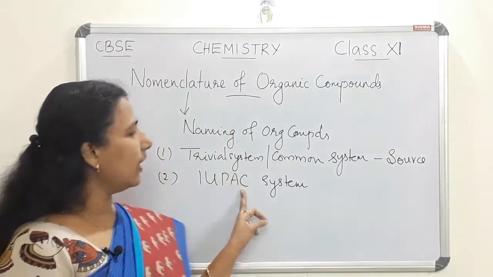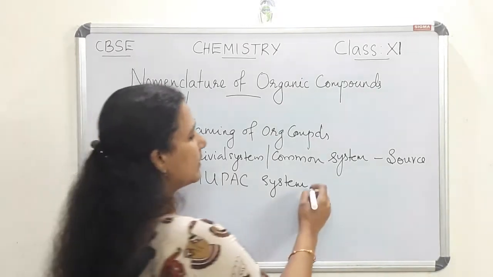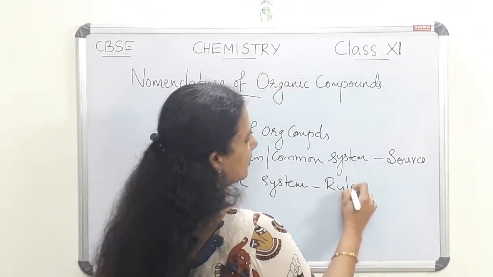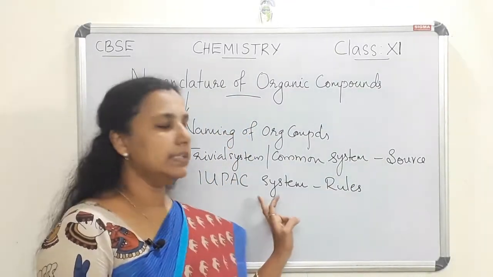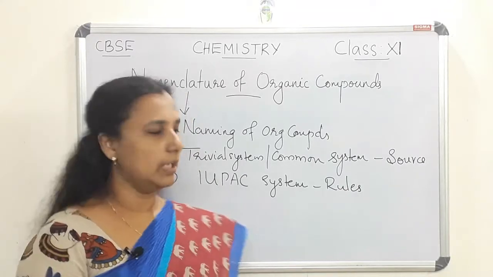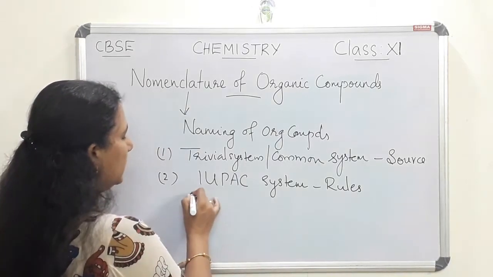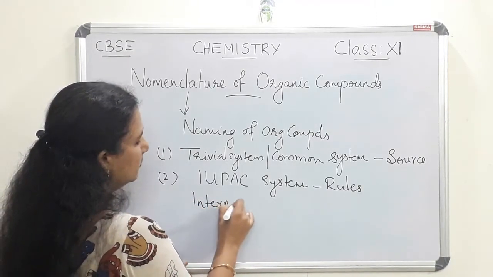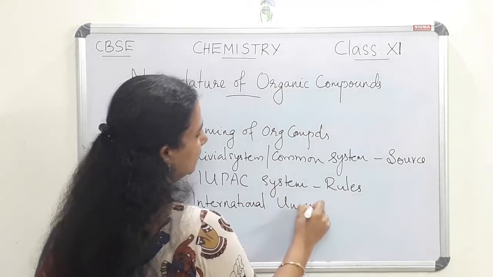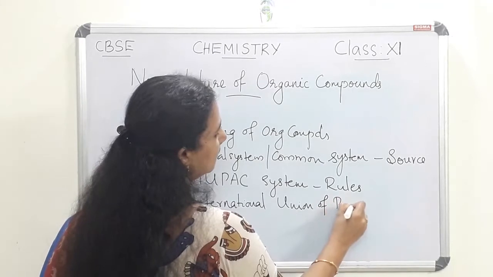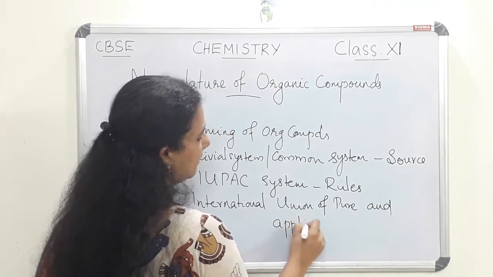But in the case of the IUPAC system of naming, we are giving names on the basis of some rules. IUPAC, you know, is an organization: International Union of Pure and Applied Chemistry.